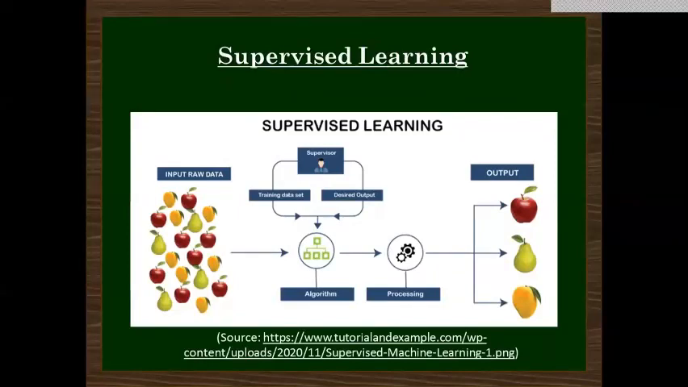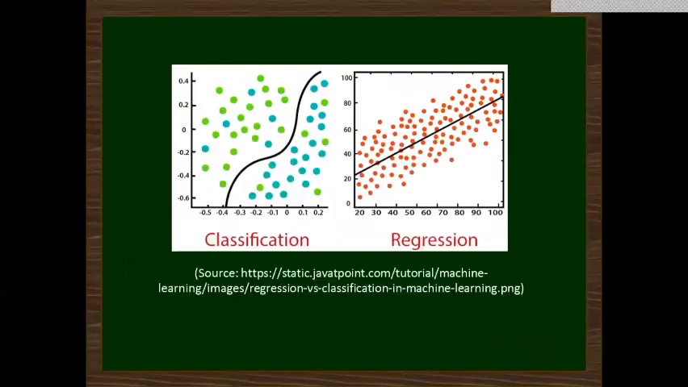So supervised learning can be categorized into two, which are univariate supervised learning and multivariate supervised learning. Univariate, as its name suggests, has one dependent variable and one independent variable. And in multivariate supervised learning, we have one dependent variable and more than one independent variable. So the types of supervised learning algorithms we have are regression and classification.